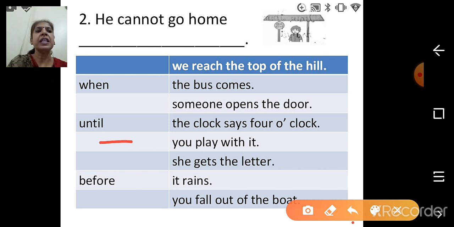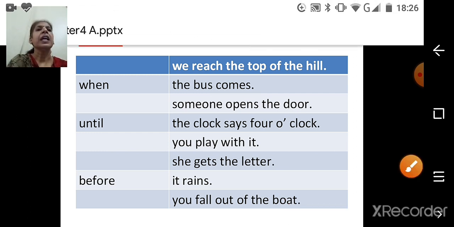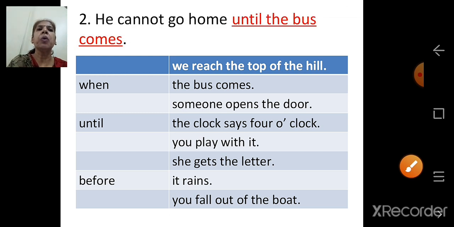From the first side we choose the word until, and from the other side, the bus comes.